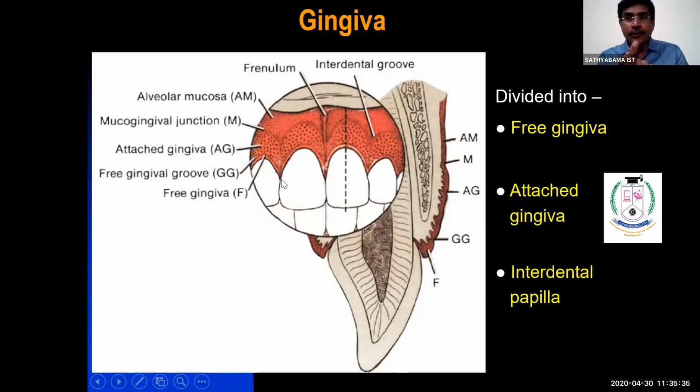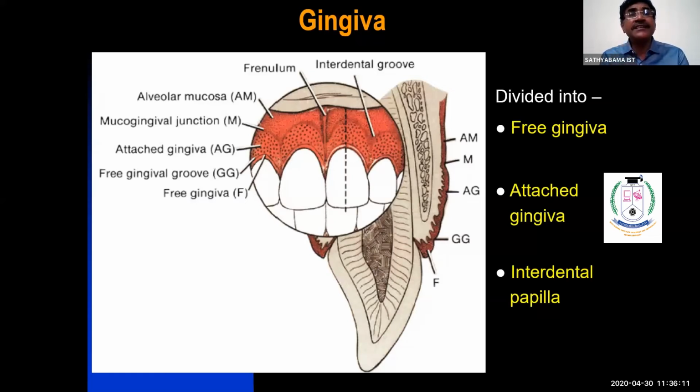When you insert a probe between the 2 teeth, or run it cervical to the tooth, you have a space of 0.5 to 3 millimeter, average 1.5 millimeter. It's called sulcular depth, 3 millimeter, not centimeter.